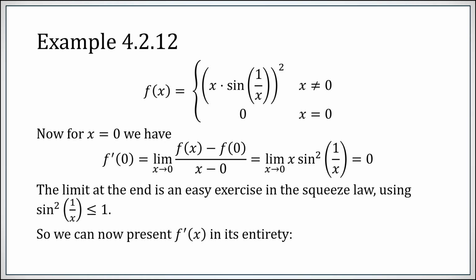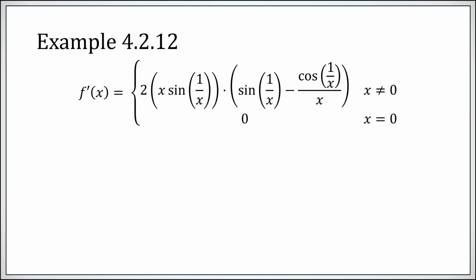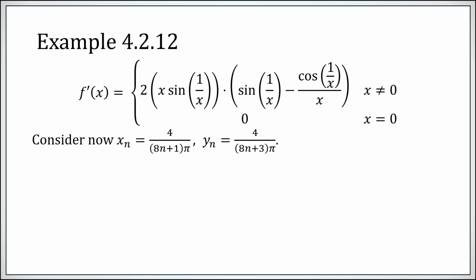So now we're going to just state what f prime is. We computed it away from 0, we computed it at 0. Here's f prime. It's this whole expression away from 0, and at 0 the derivative simply equals 0. We claim that this derivative is not continuous at 0. So we're going to take two different sequences, xn and yn: 4 over (8n plus 1) times pi, or 4 over (8n plus 3) times pi.